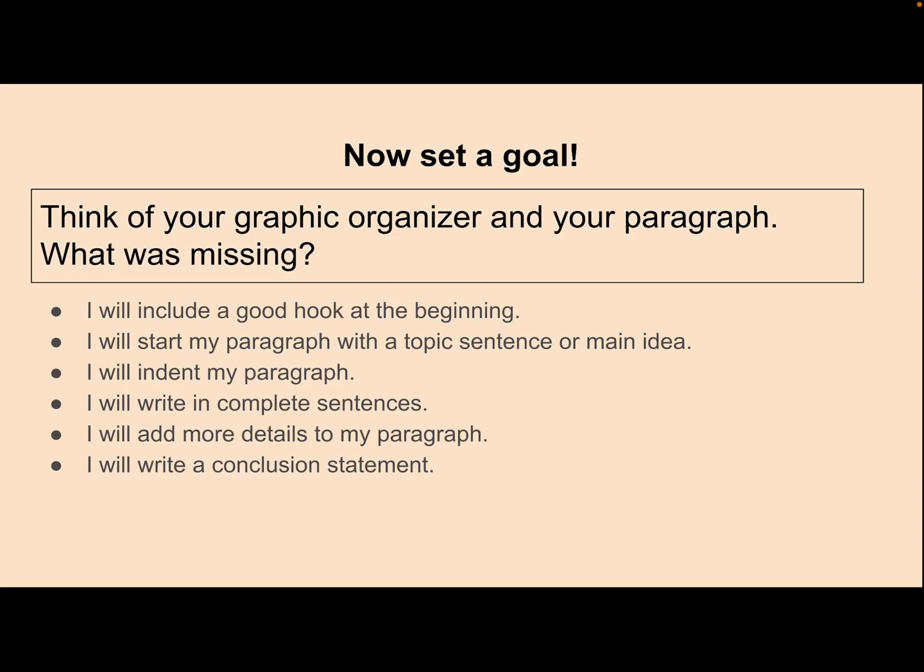Boys and girls, take a look at your hamburger organizer. What's missing? That is going to become your goal.